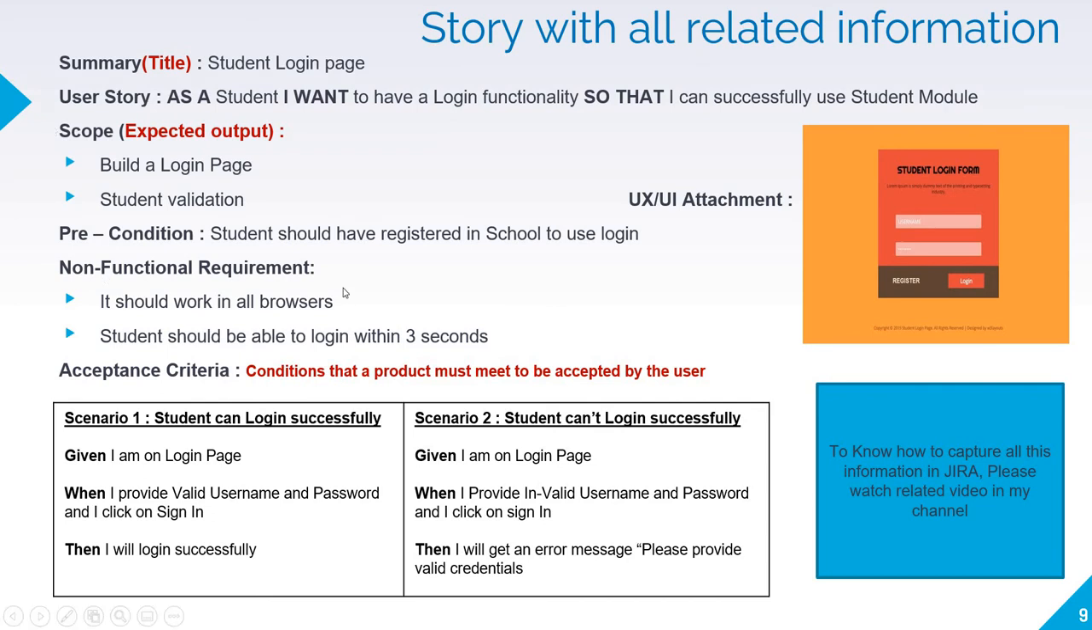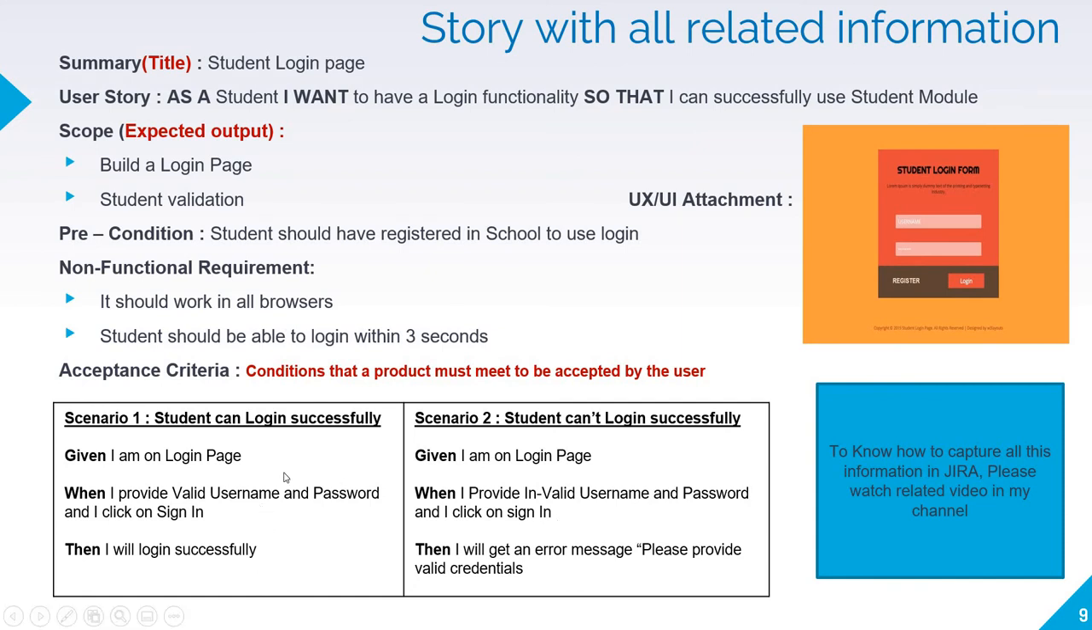Then non-functional requirements. Let's say it should work in all the browsers. Students should be able to log in within 3 seconds. So we can describe some kind of non-functional requirements. Next comes the acceptance criteria. That is nothing but the condition that a product must meet to be accepted by the end user. Now this is the format to write acceptance criteria. To know more about the acceptance criteria, please watch the related videos in my channel.